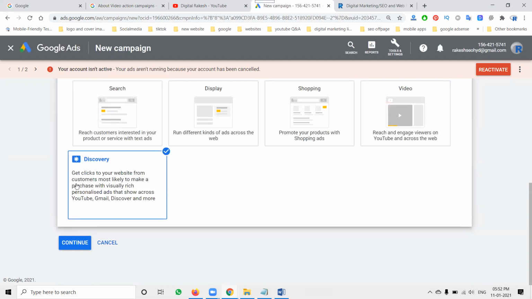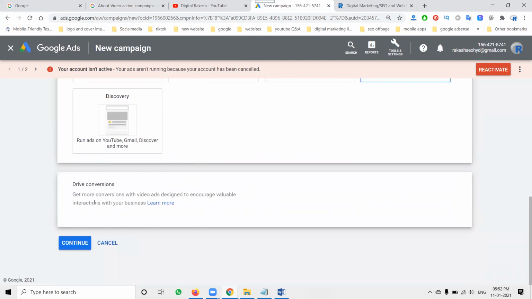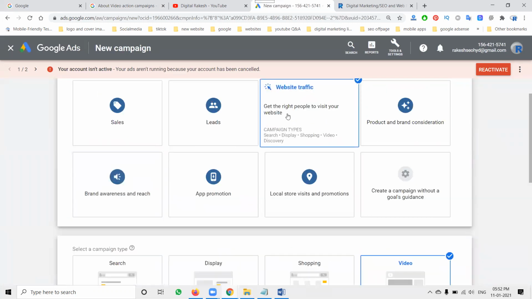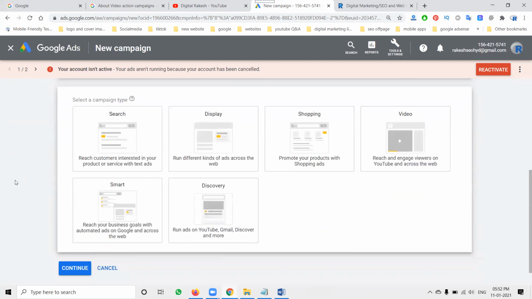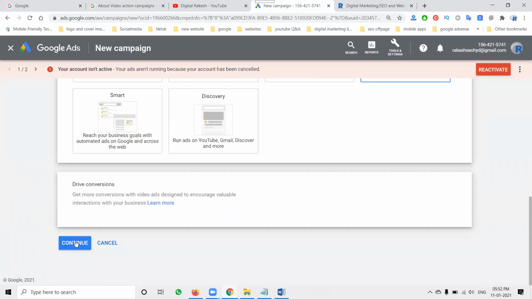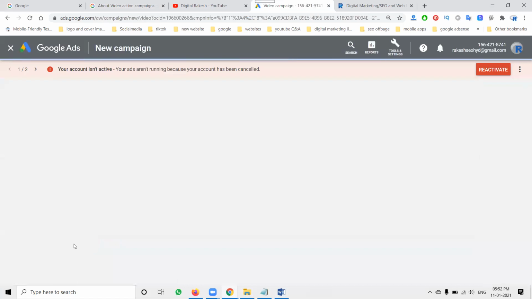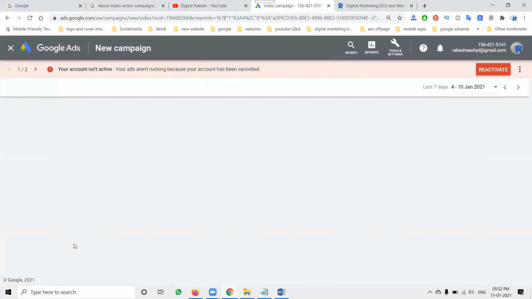Get clicks to your website from customers most likely to make a purchase, with visually rich personalized ads that are shown across YouTube, Gmail, Discover and more. So here, I'm creating a video action campaign, nothing but drive conversion. Get more conversions with video ads designed to encourage valuable interaction with your business. So I'm selecting website traffic. But suppose I have to go for leads, select leads, video and discovery. Continue. The steps are very easy, just follow each and every step.